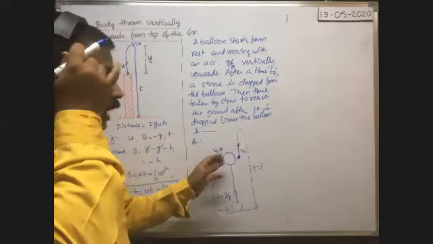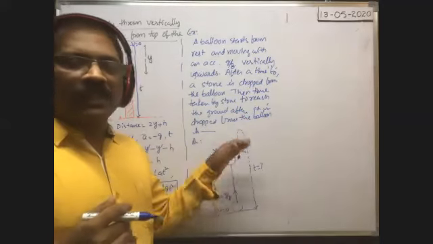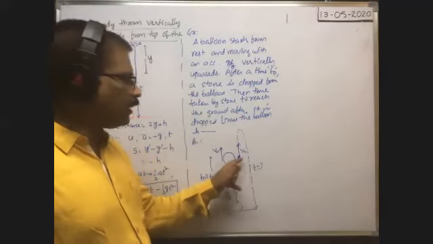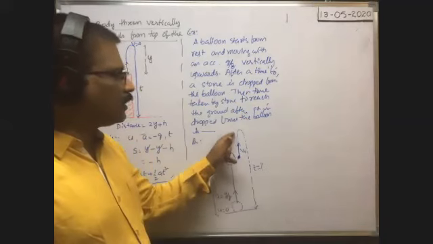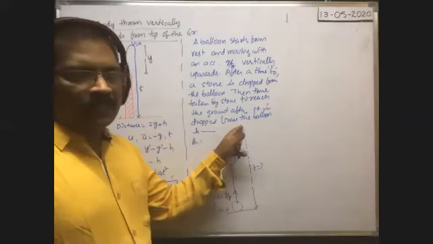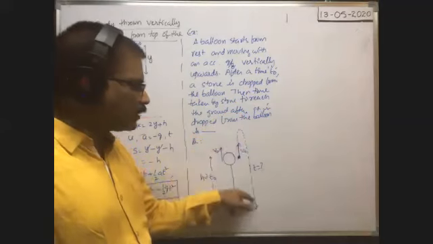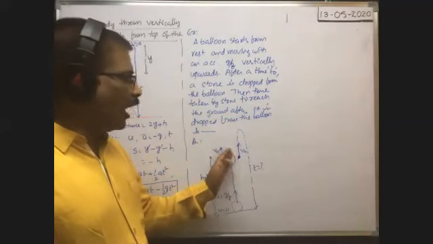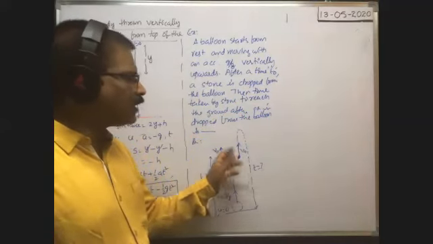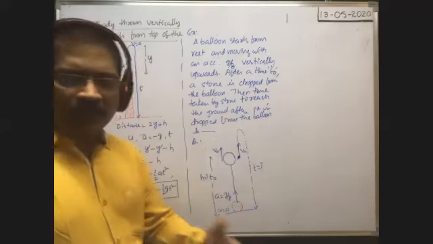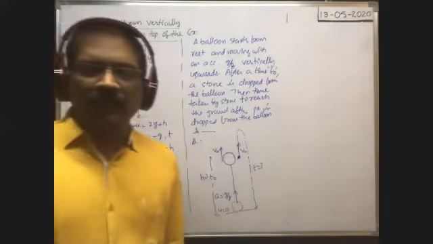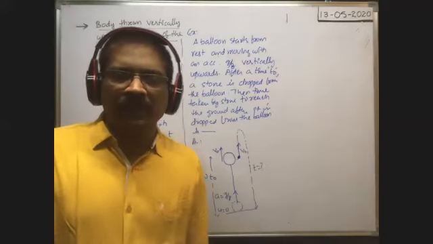But whenever it is dropped from the balloon, it comes under gravity. Because of gravity, the velocity of the stone gradually decreases, and after reaching the maximum height, velocity becomes 0, and it comes down like this and reaches the earth. So after the stone is dropped from the balloon, what is the time taken by the stone to reach the ground? That is the question they asked. I think you could understand the question.